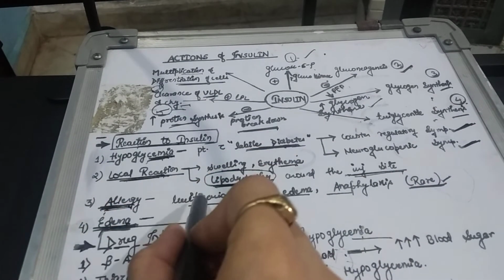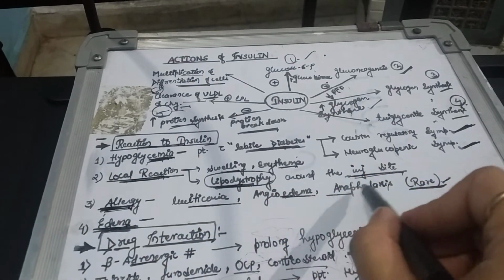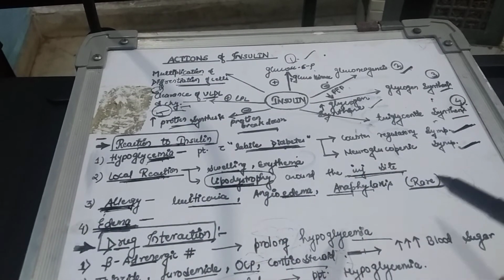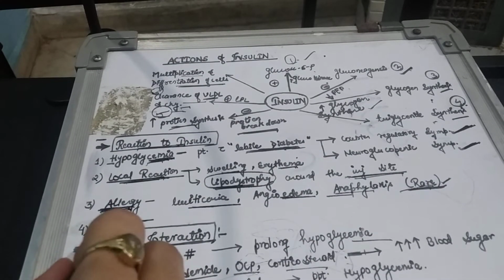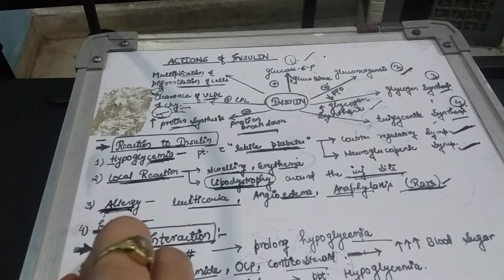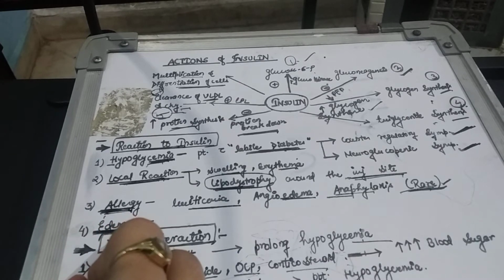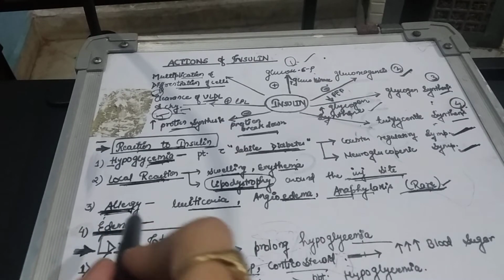And allergy, there will be urticaria, angioedema, anaphylaxis could occur, but it is a rare thing. And edema, we can see the edema. Why will edema occur? Edema can occur because of the retention of sodium or electrolyte, right?